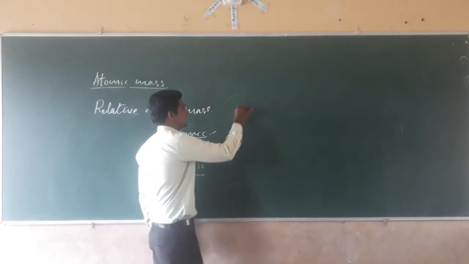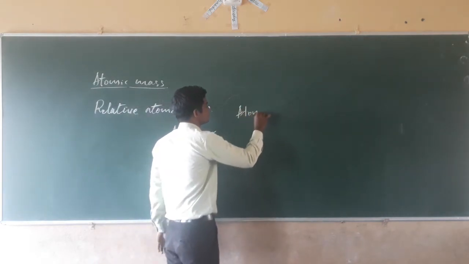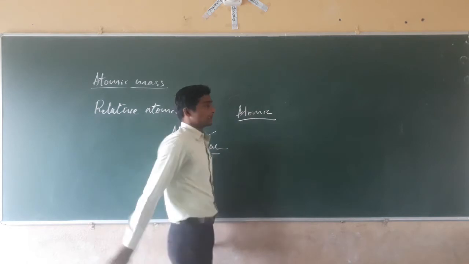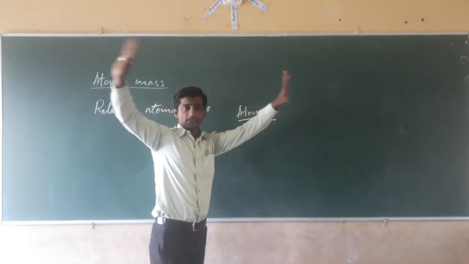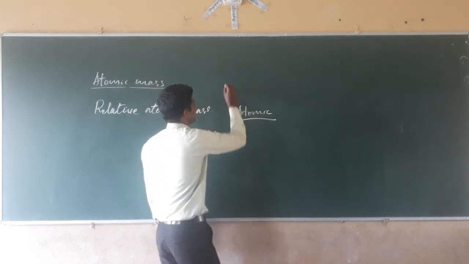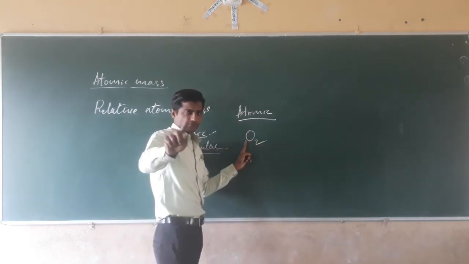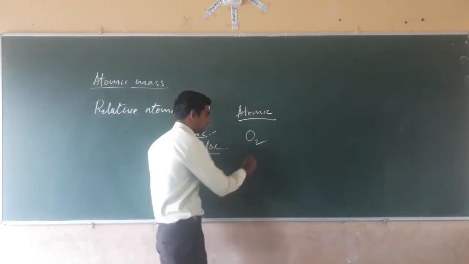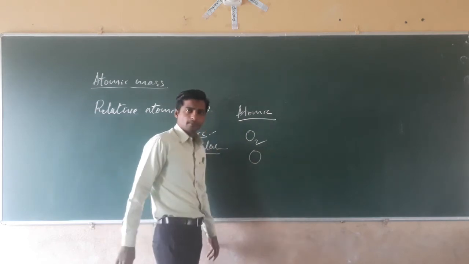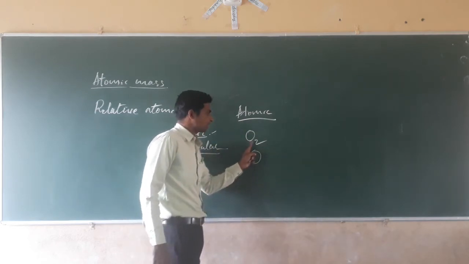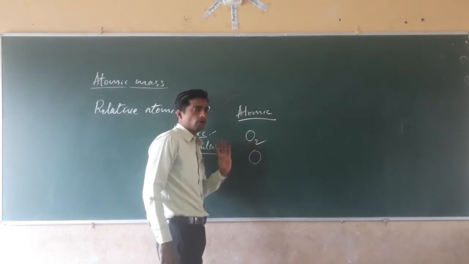The first one, atomic form. See, in the atmosphere, oxygen is present in O2 form, not in nascent oxygen. Every time oxygen is present in O2 form.